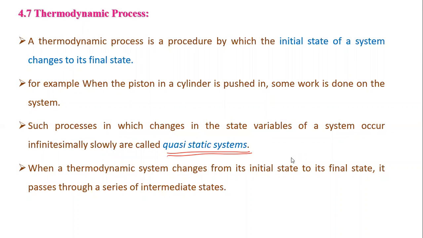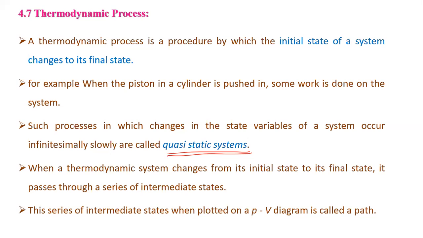When a thermodynamic system changes from its initial state to final state, it passes through a series of intermediate states.